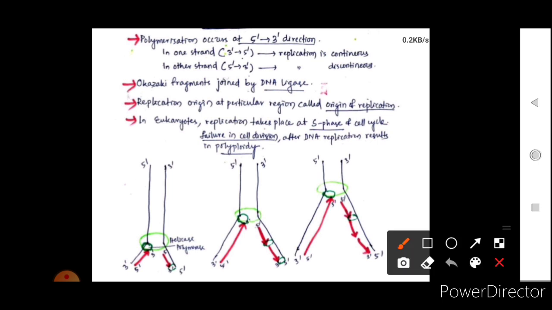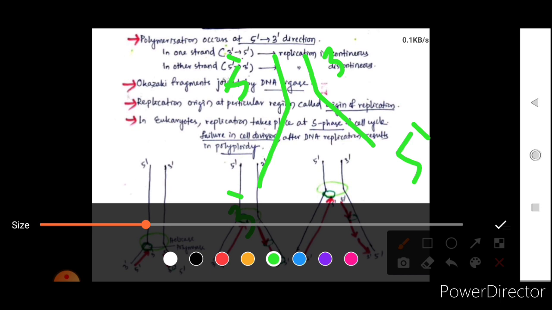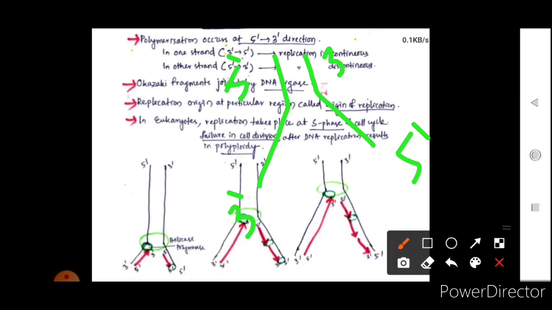So we studied that a replication fork will be formed. Okay, so this is the 3' to 5', and this is 5' to 3'. Now the direction of the DNA polymerase is only 5' to 3'.